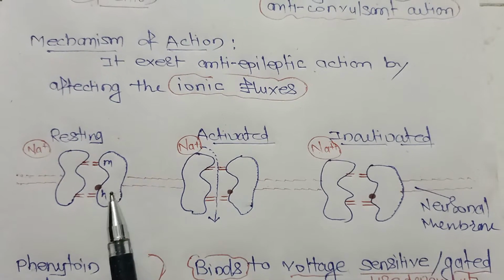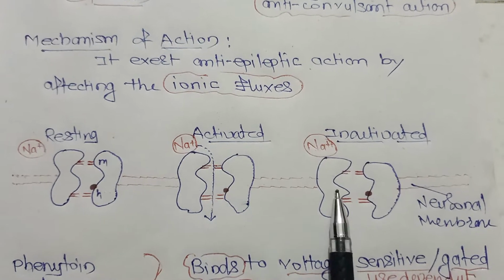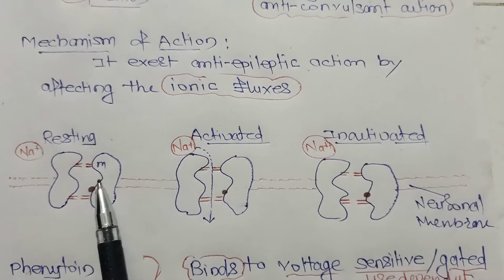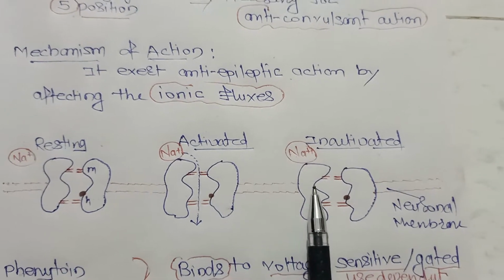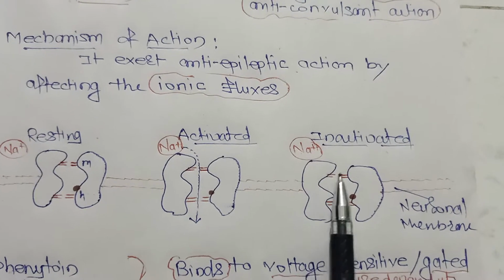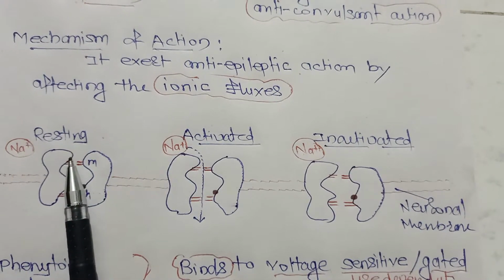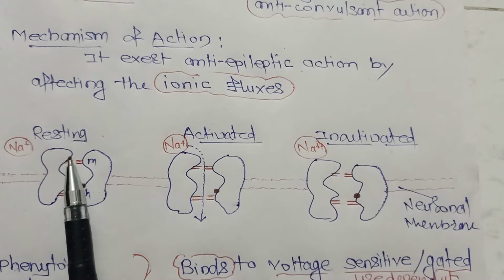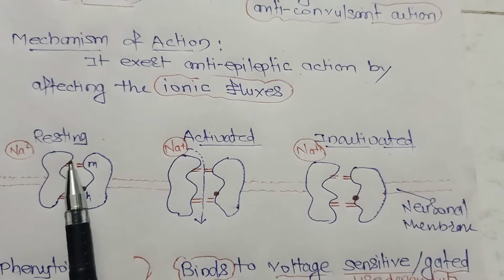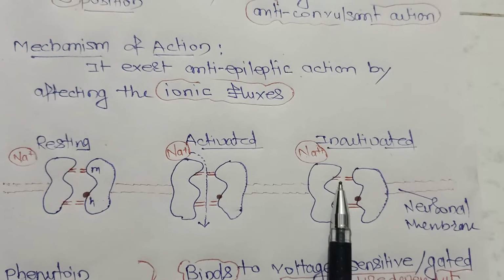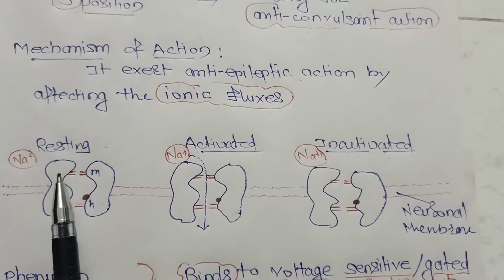What is the sequence of the phases of the sodium channel? Initially there is the resting phase, then the activated phase, then the inactivated phase. Again, from the inactivated phase, the sodium channel goes back into the resting phase.